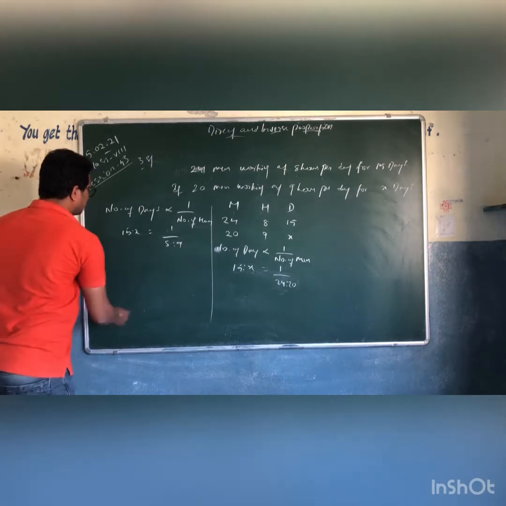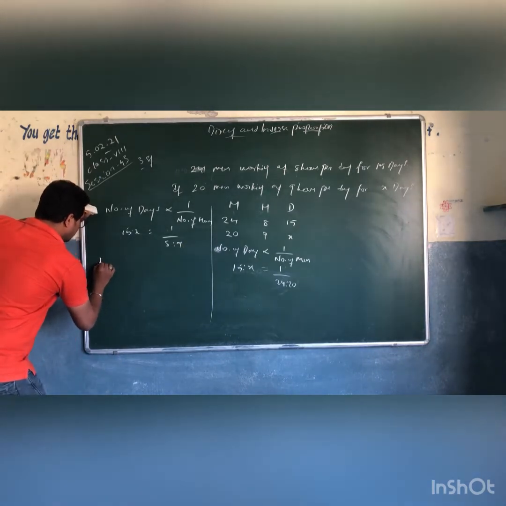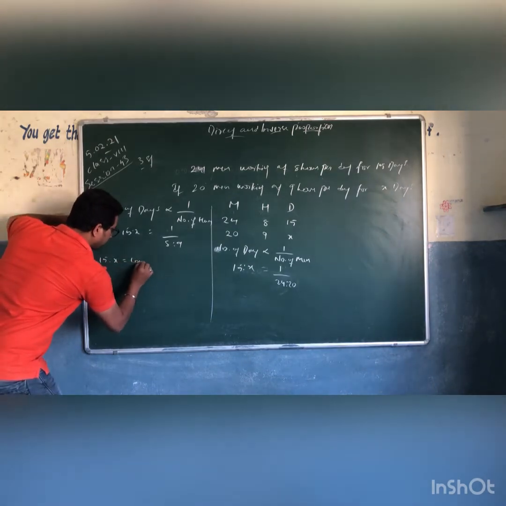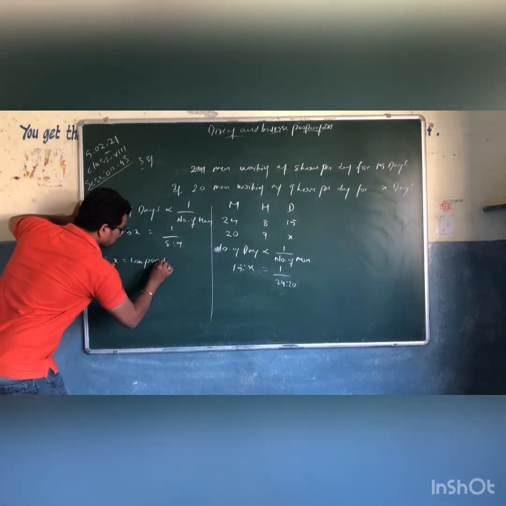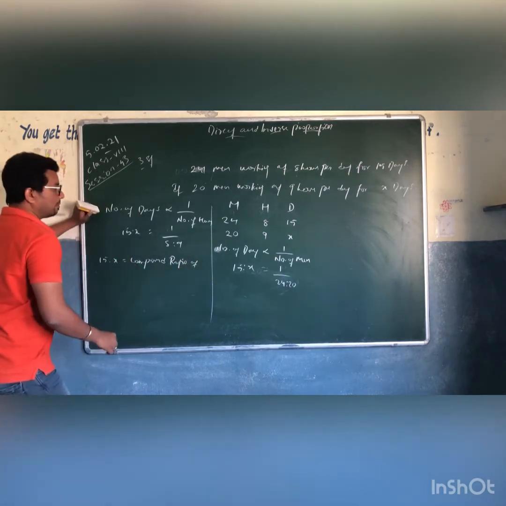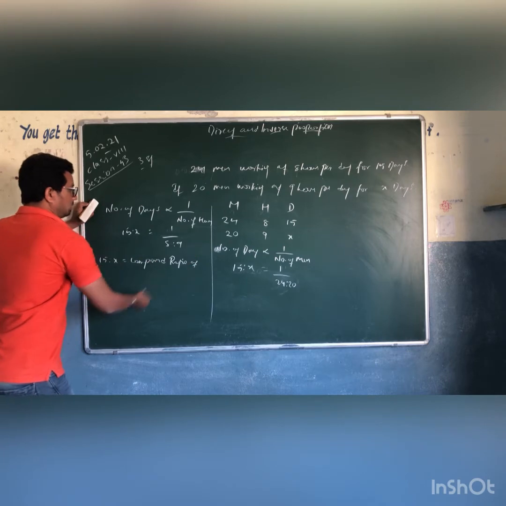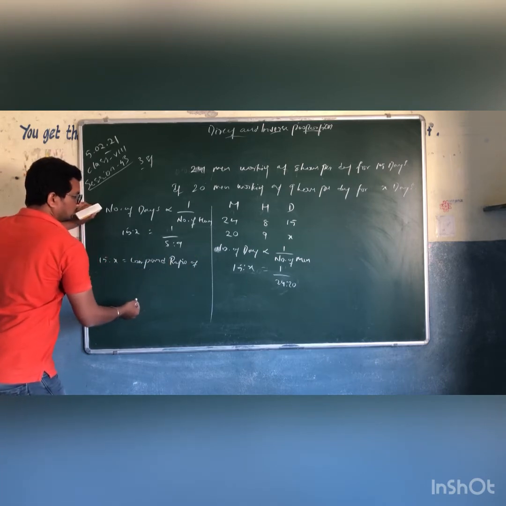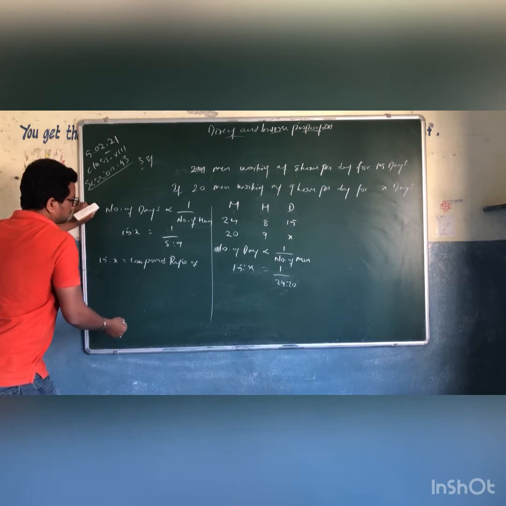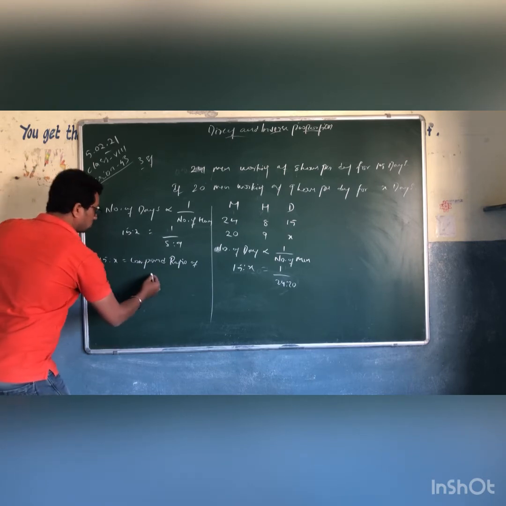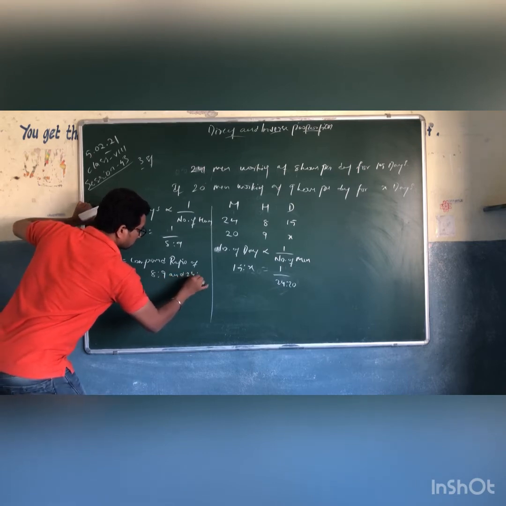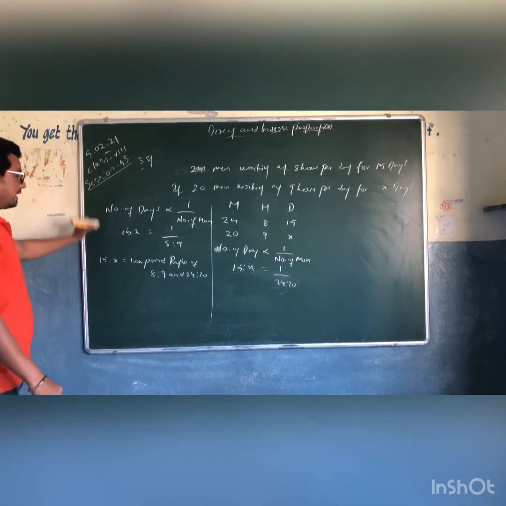Now, let us find out 15 is to x is equal to the compound ratio of 8 is to 9 and 24 is to 20.